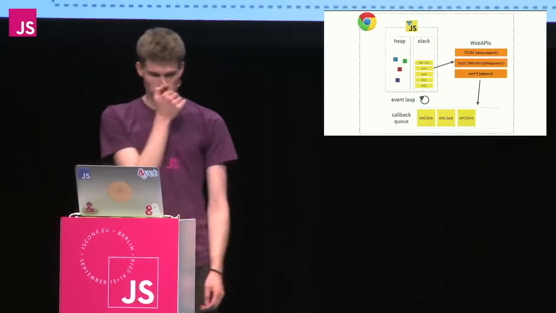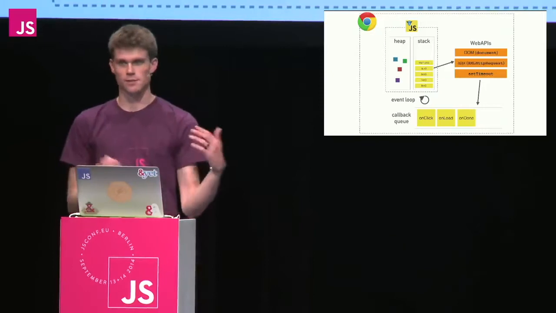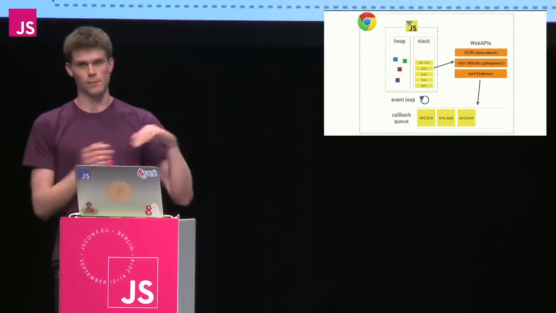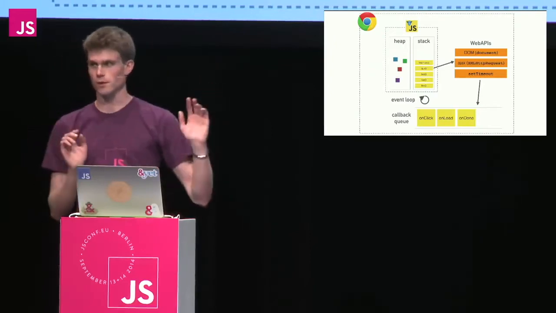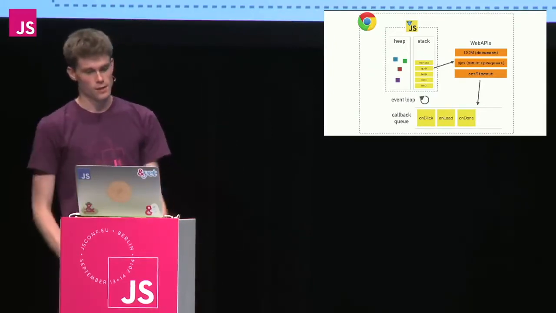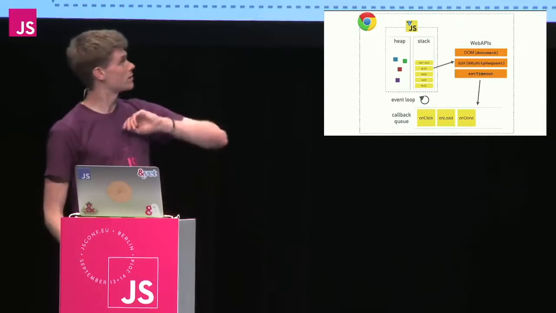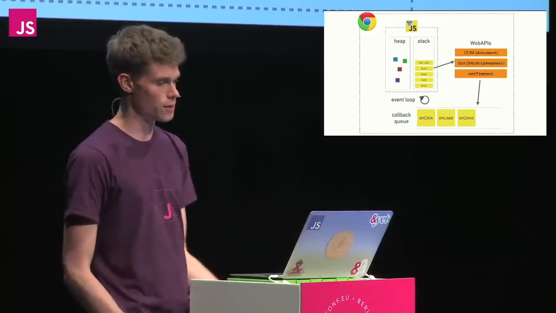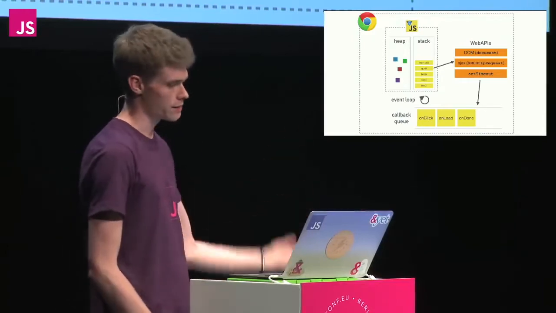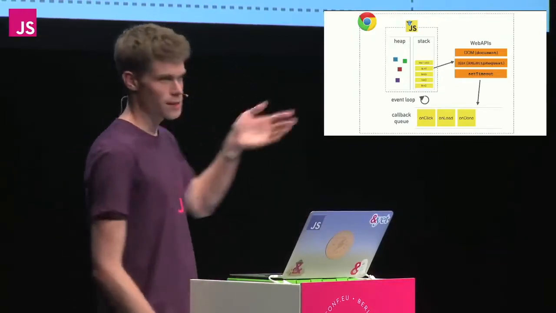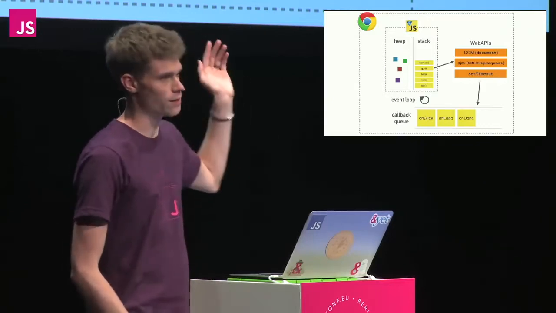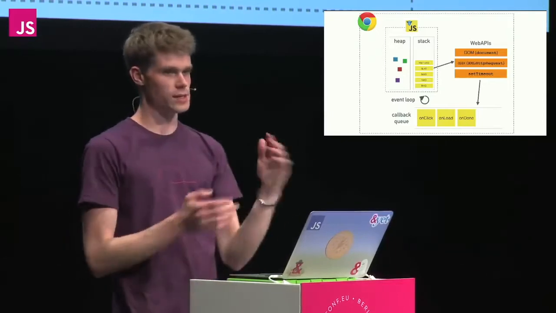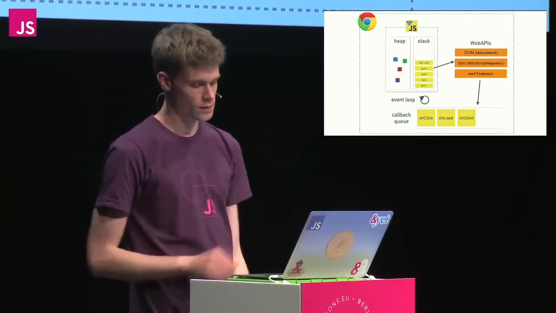Interesting. So over this 18 months of discovery, I've come to realize that this is really the bigger picture, and this is what I'm hoping to get you all on board with today, and understand what these pieces are. We have the V8 runtime, but then we have these things called web APIs, which are extra things that the browser provides. So the DOM, AJAX, setTimeout, things like that. Then we have this mythical event loop and the callback queue. I'm sure you've heard some of these terms before, but maybe don't quite understand how these pieces pull together.